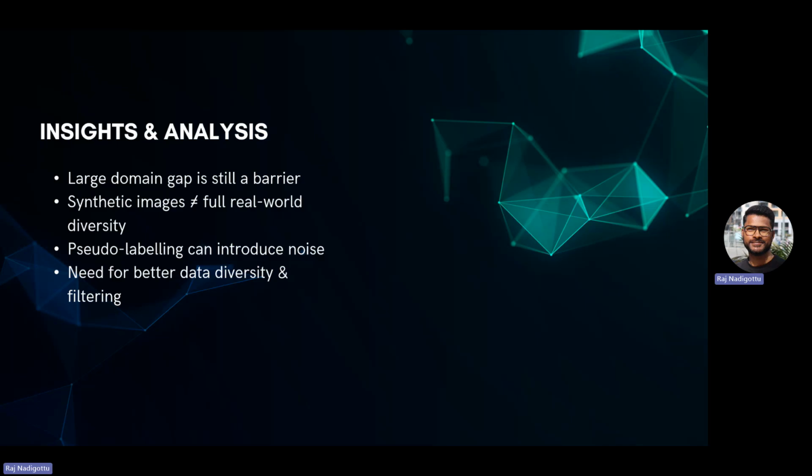And because of that, there is a high need for diverse data. There is an imbalance between the classes as well inside the training data set. So to resolve that issue, we need a diverse data set, which is a real world data set, and we need to filter the data into the correct classes, right?